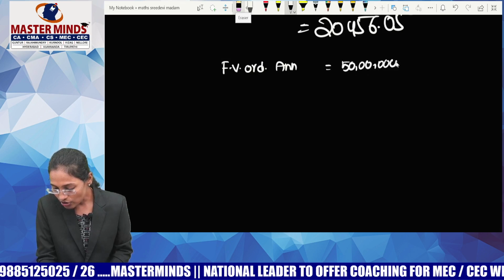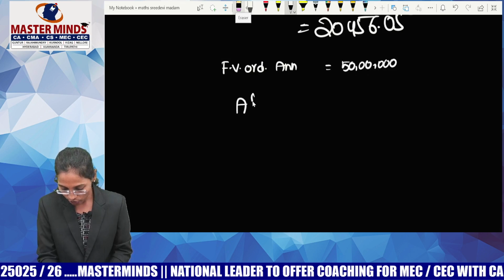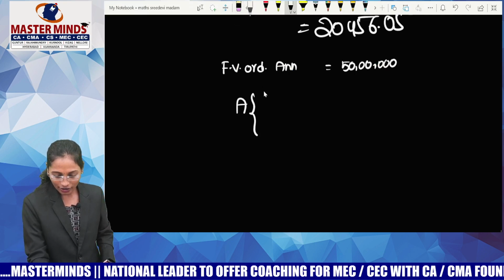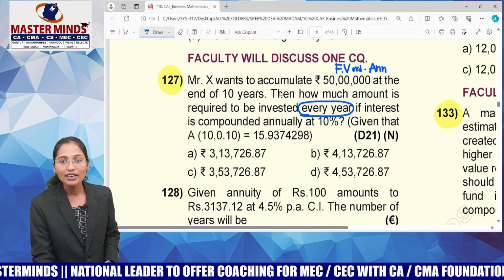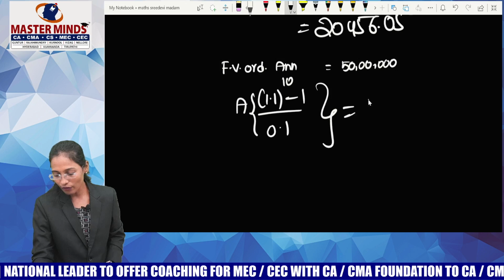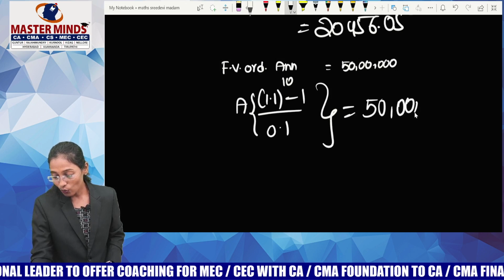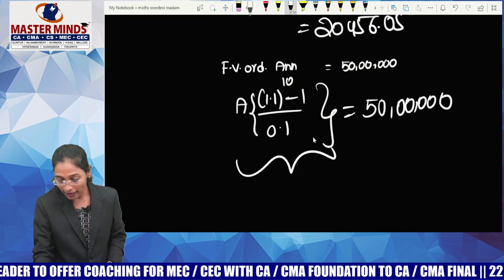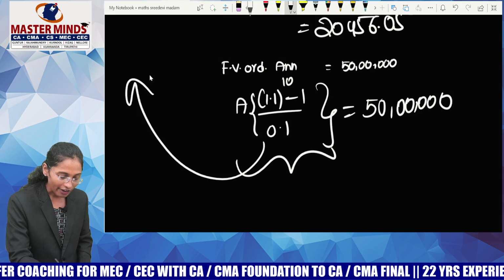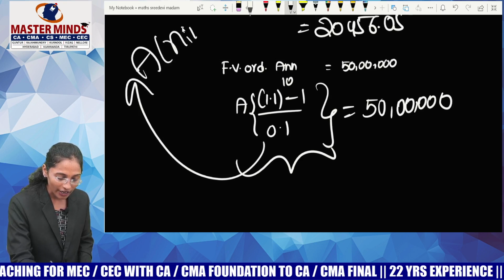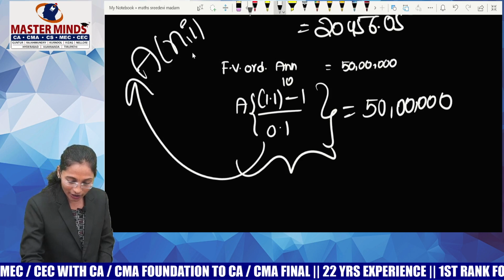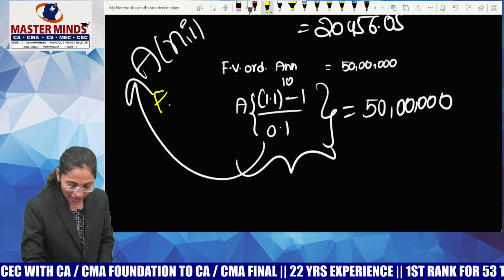The formula for future value of ordinary annuity is A into (1 plus i). Tell me what is 1 plus i? 1.1 whole power how many years? 10 years, minus 1, by i, equals 50 lakhs. Guys, listen to me. Whatever factor you are multiplying here with A is called the future value factor, and we'll simply denote it with A of n i. How do you denote it with A of n i? So here n is what? 10. What is i?